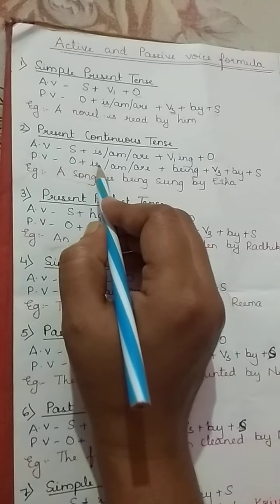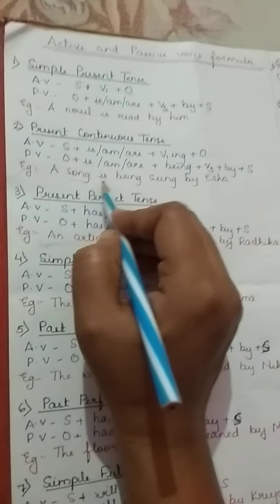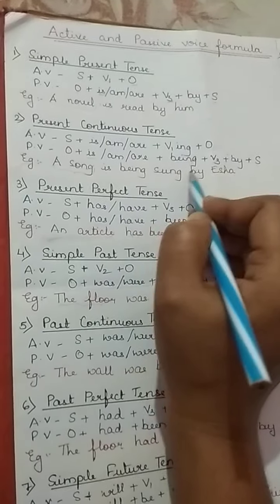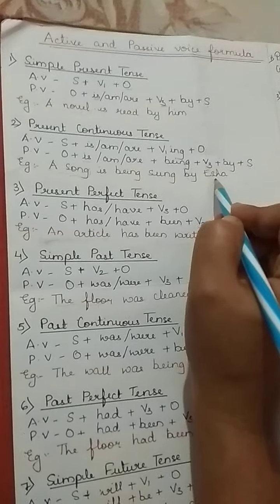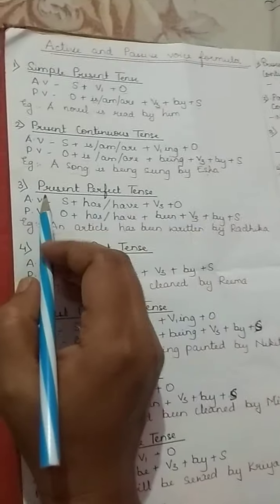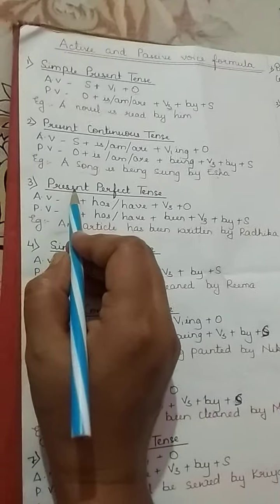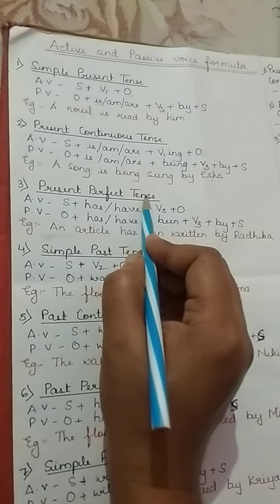The example here: the object is a song. A song is singular, so we are using is, being. The V3 form of sing is sung, by Isha. Isha is the subject.